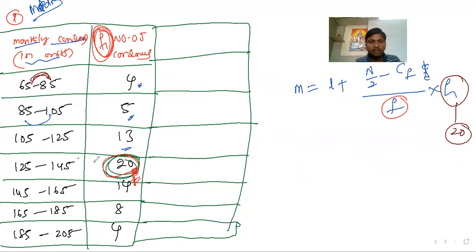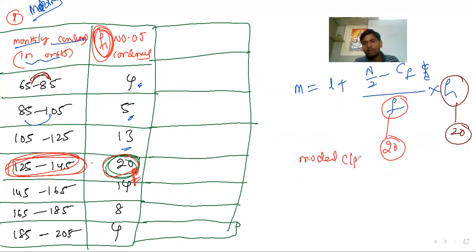The class corresponding to the maximum frequency is the modal class. So the f value is 20. The modal class is 125 to 145.